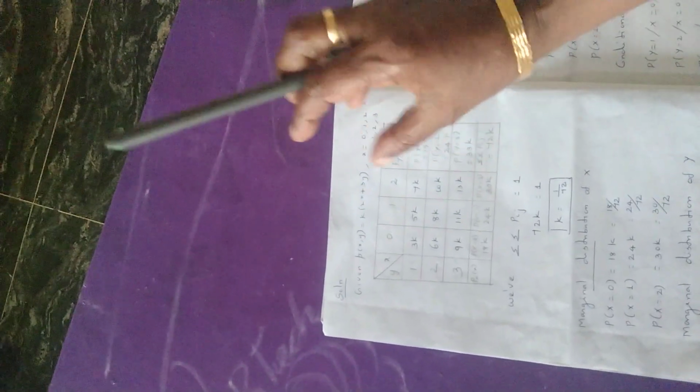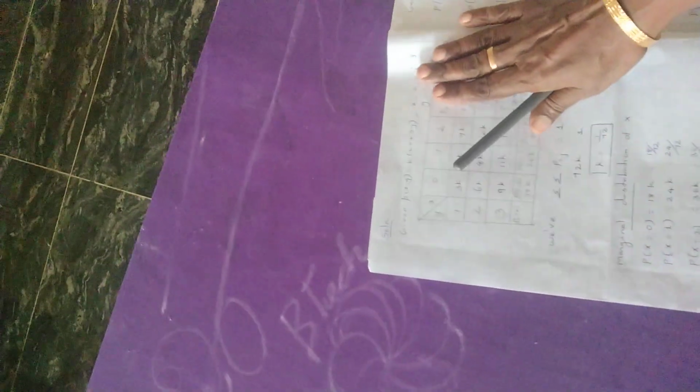From this we find the marginal distribution of x, the marginal distribution of y, the conditional probabilities, then the distribution of x plus y and the probability of x plus y greater than 3. First, the given PDF has one constant k.